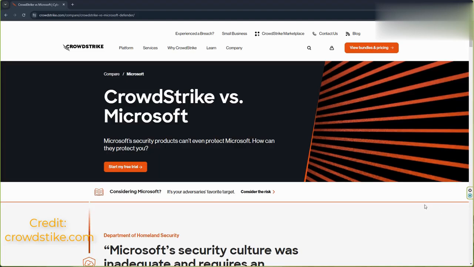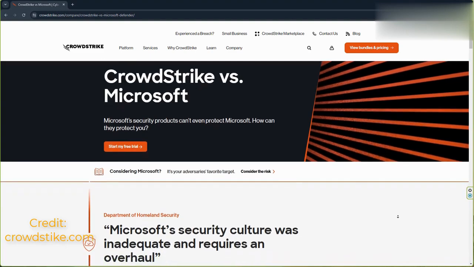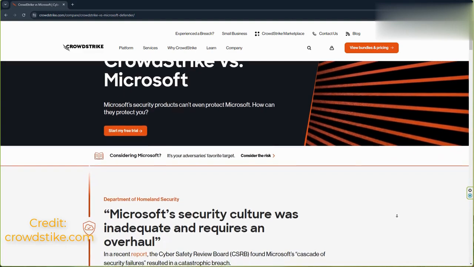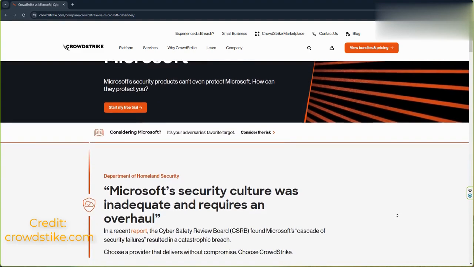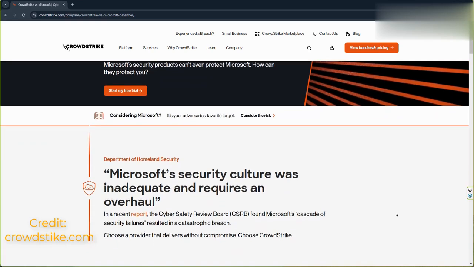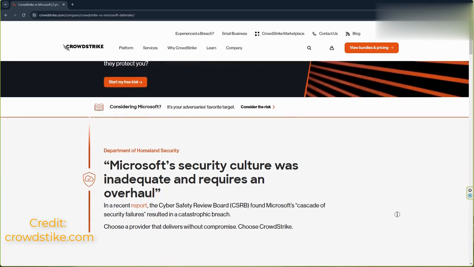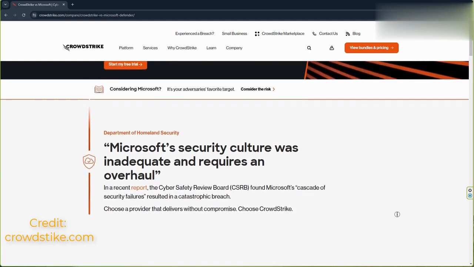Now, CrowdStrike have made a post on their actual website, but you need to be a member to be able to read it. But they have also made other posts about Microsoft security and their concerns about it. But also with this particular issue, it's caused a major issue with our financial services, which are now unavailable. So it has hit the country very hard. It's also impacted other countries all around the world.